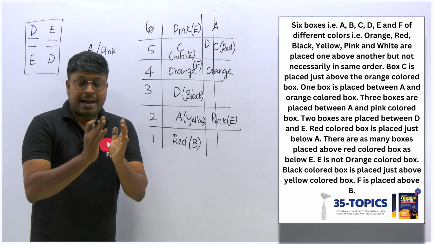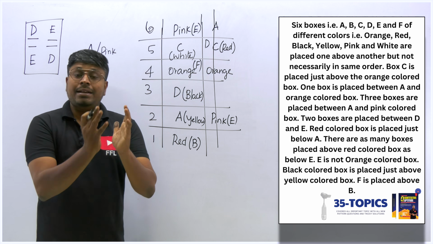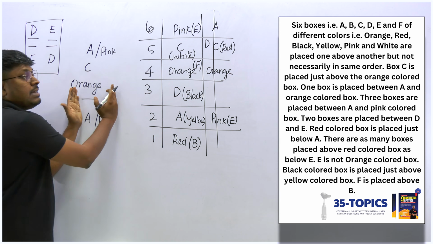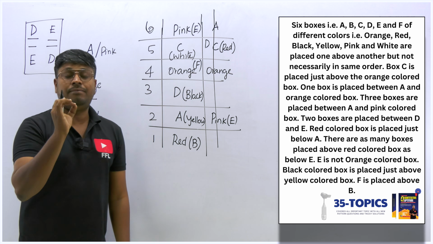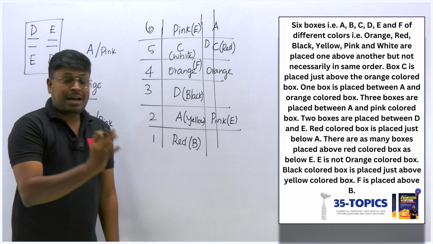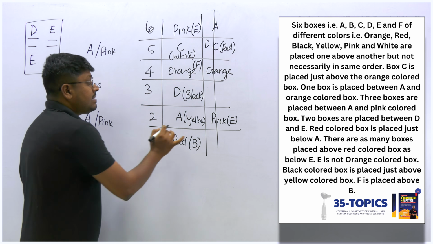Why? Because I have read the complete sentence point by point. If there is a clue, I have written it separately. If I can fix, I have fixed in this arrangement, and then I fixed in the direct arrangement only if we know it will not have more number of possibilities. So here I have solved this complete arrangement only by fixing one clue, that is A and pink.